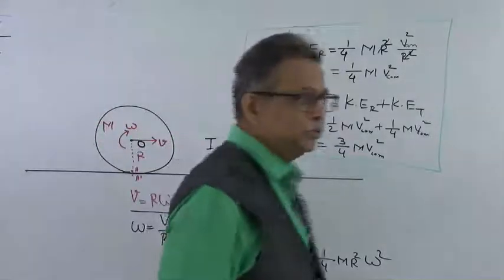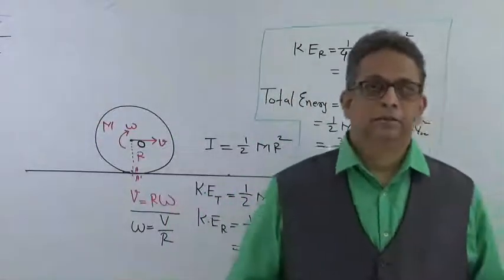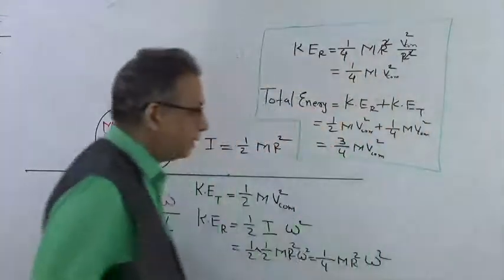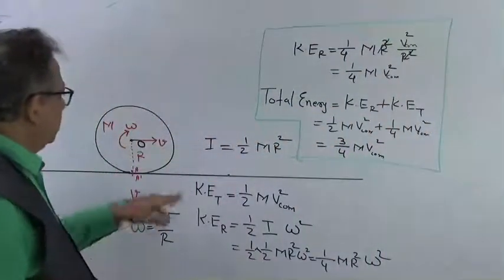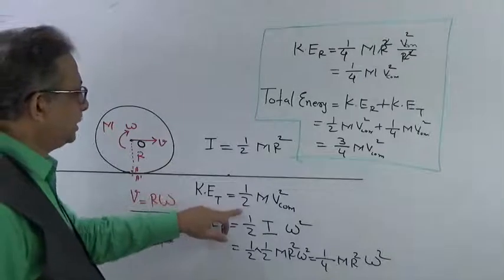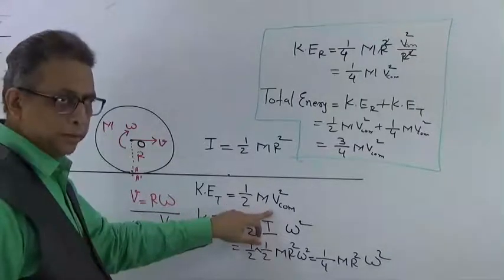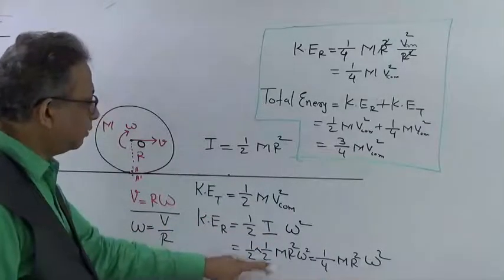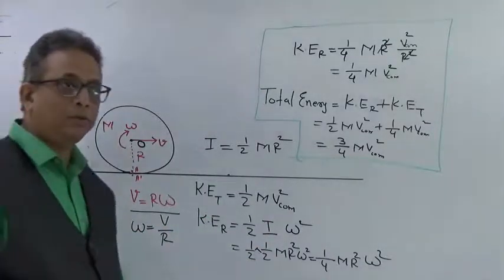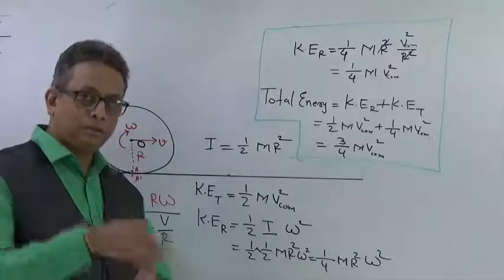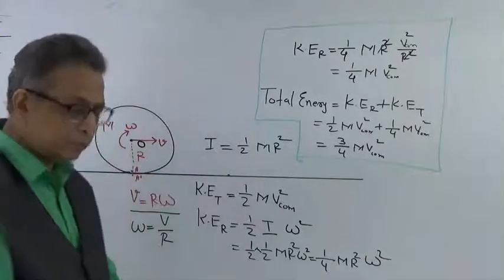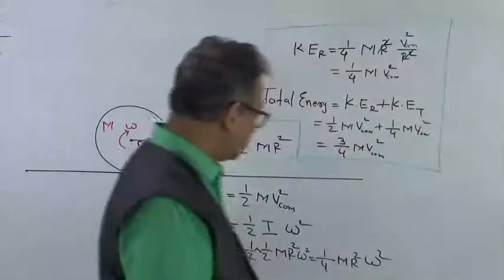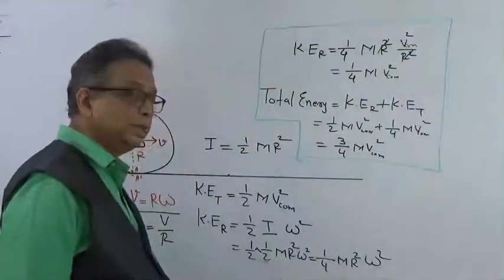If, instead of a disc, it was a ring, then what would be the total kinetic energy? In that particular case, translation energy would be the same, 1 half m v com square, right? But for the rotation energy, now I, instead of half, would be only m r square, because the moment of inertia of a ring is m r square. So instead of this half m r square, it is going to be just m r square.